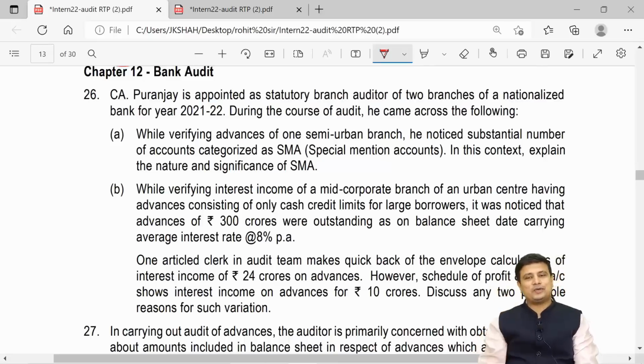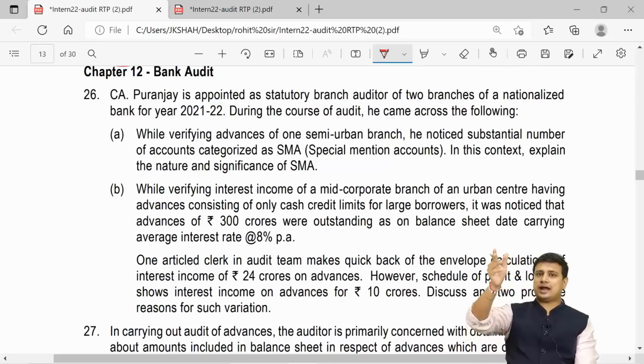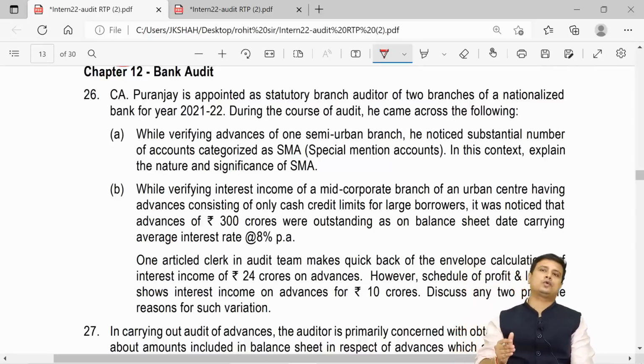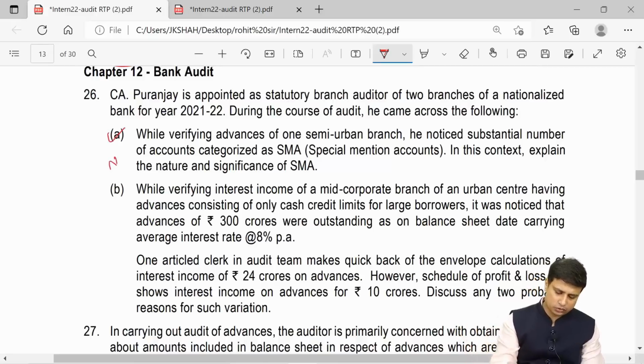My friends, do you recollect while during the lectures I told you SMA is going to be an important concept. Sometime soon ICAI is going to ask. There are a lot of people who skip this concept. So in case of standard, you classify the asset as SMA 0, SMA 1 and SMA 2. If the dues have not been paid up to a period of 1 day to 30th day, then it will be classified as SMA 0. From 31 days to 60 days, SMA 1, and 61 days to 90 days as SMA 2. So we have discussed this in our notes.